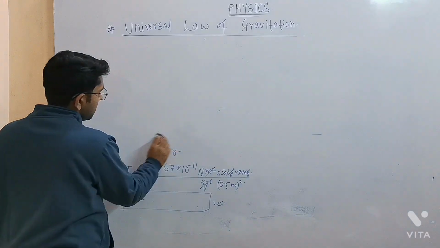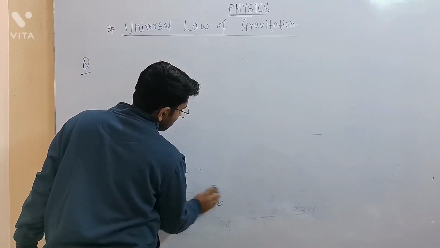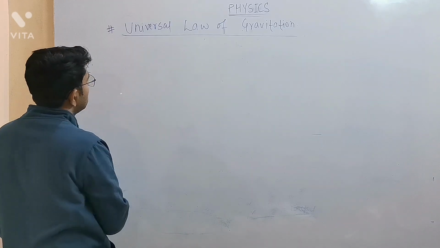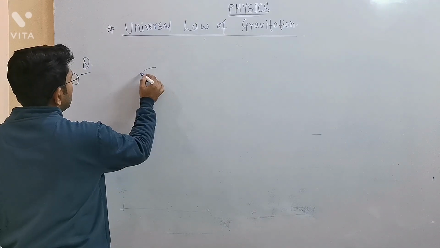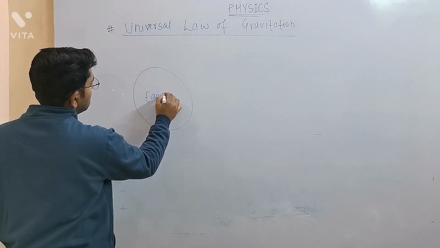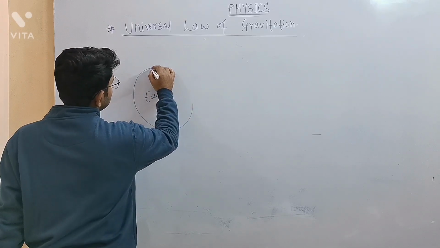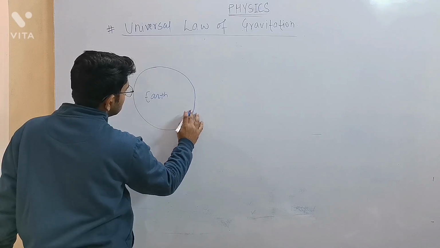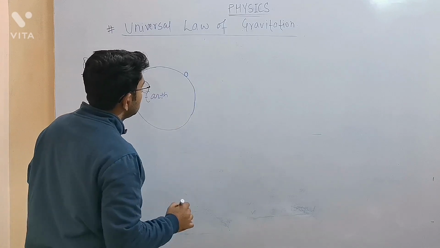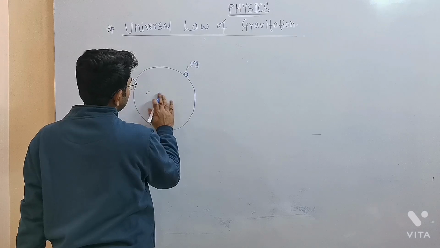So what will be the gravitational force of the earth on any object near its surface? Mathematically we are going to calculate it. So let's assume this is our mother earth, and any object is situated near its surface. Let's suppose I am here, and the mass of this object I have taken as 1 kg.